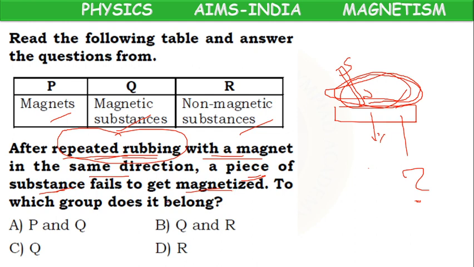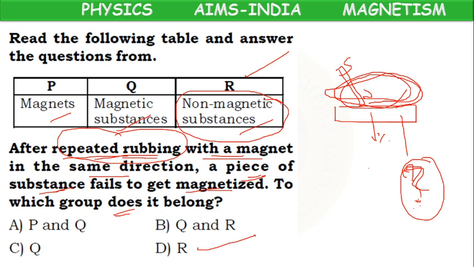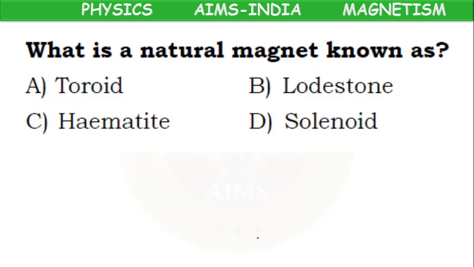To which group does it belong? This is because it is not at all becoming a magnet, meaning it is not affected by the magnet. So what is the answer? Non-magnetic substance. So R group, D option. Only non-magnetic substances cannot become magnets.